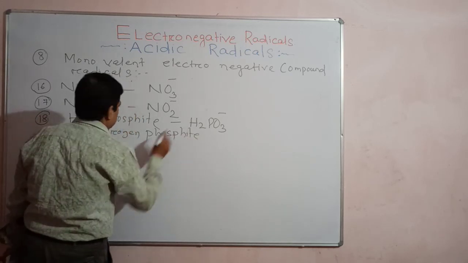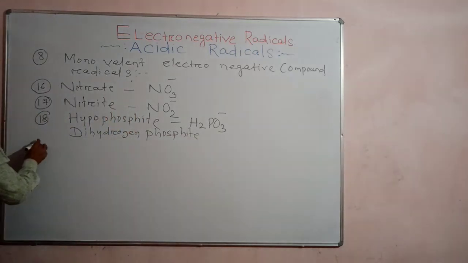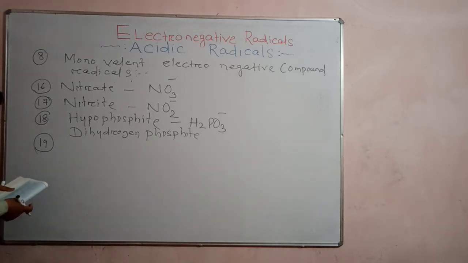Names must be remembered. Otherwise you cannot make a compound, and you cannot name a compound either. If the molecular formula is given and you have to name the compound, and you don't know the radicals, then it is very difficult to give the name of that molecule. Understand or not?